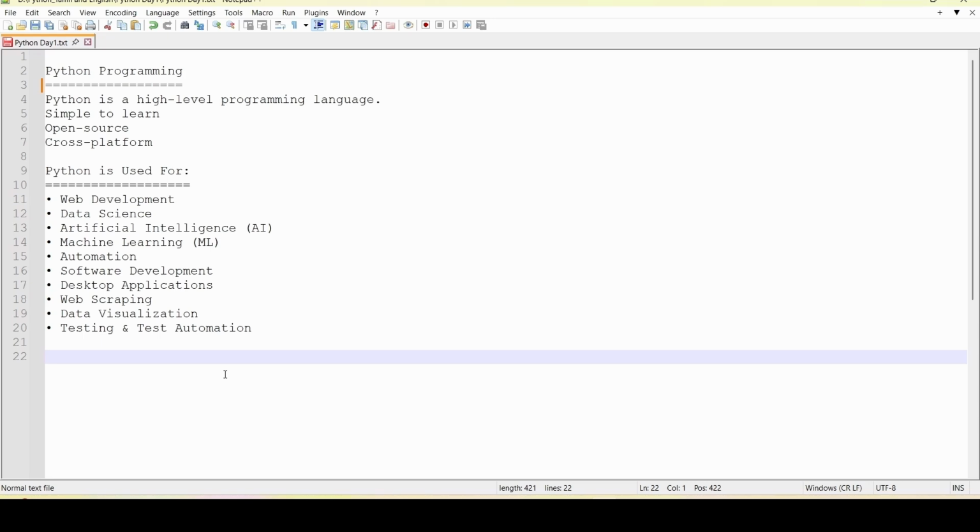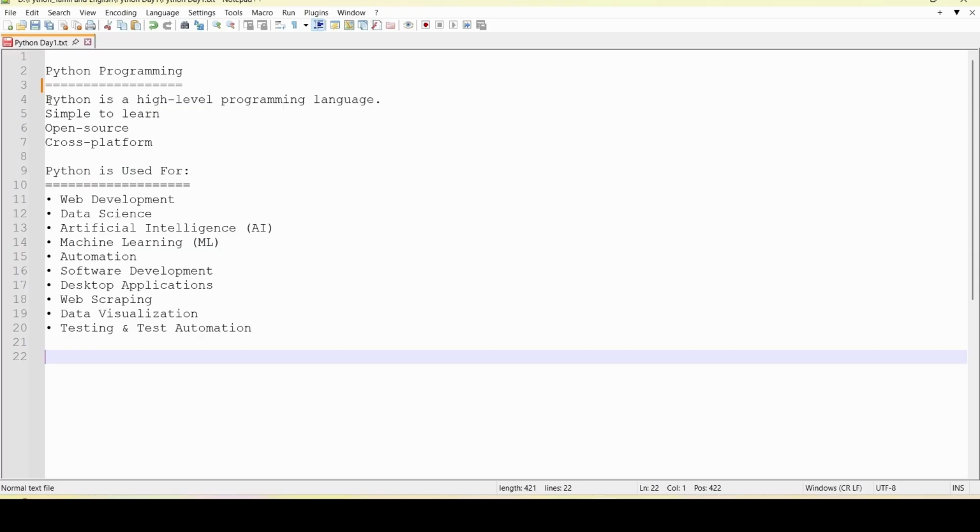Now, in this section, let's understand what Python is. Python is one of the most popular programming languages in the world. It was designed to be simple, readable, and easy to learn. That's why millions of people use Python for different types of applications.